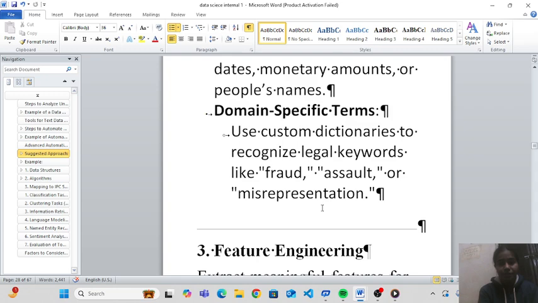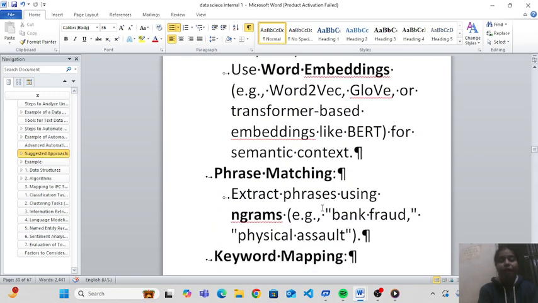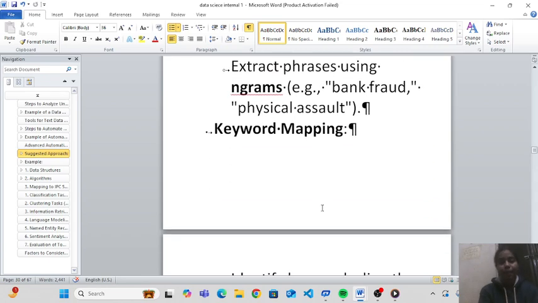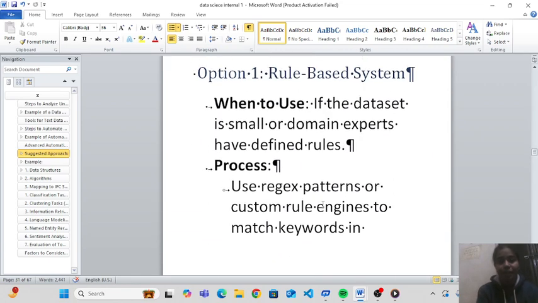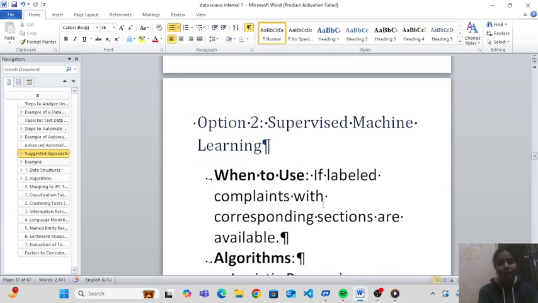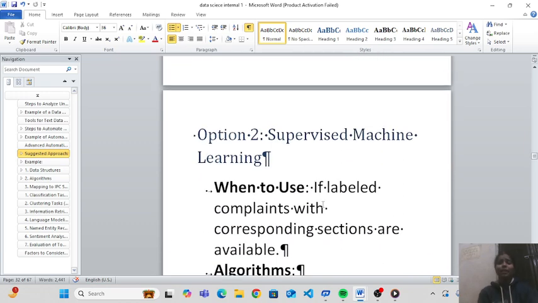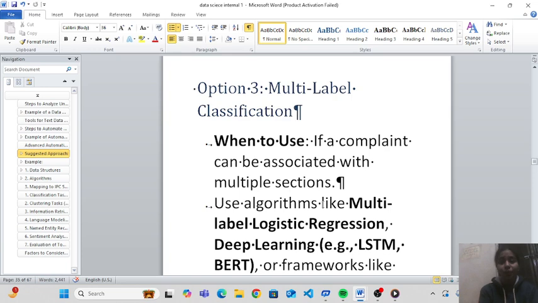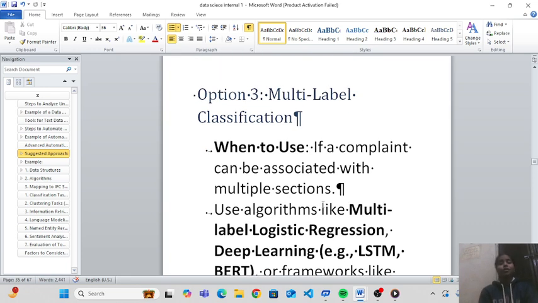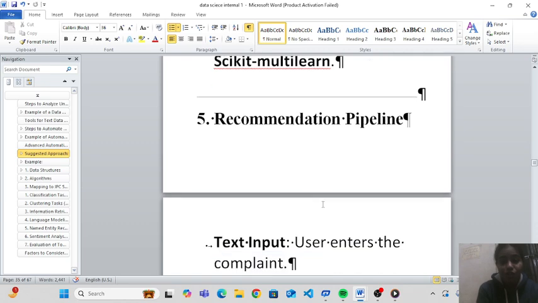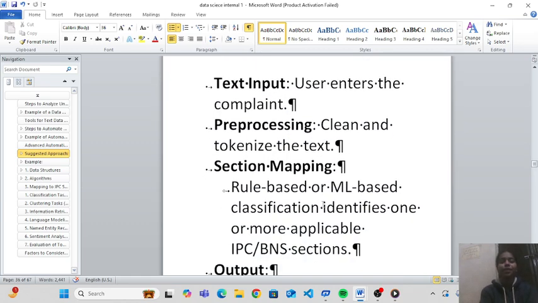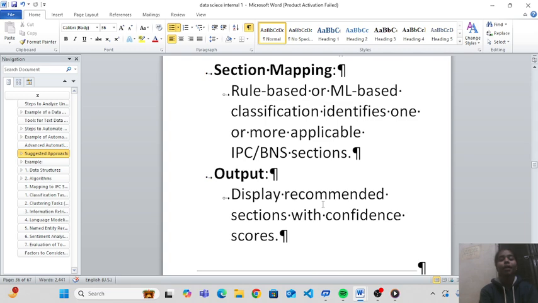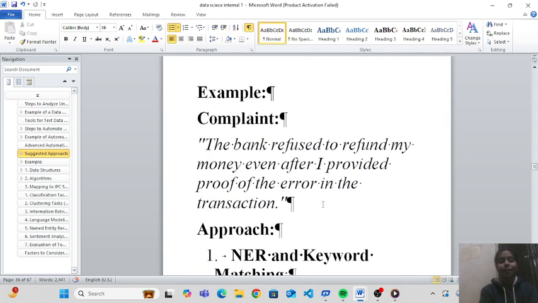Features engineering, phase matching, key mapping, model development, when to use, how to process it, etc. Option second is supervised machine learning: when to use, algorithms, steps. In option third, we have to use multiple label classification: when to use, recommendations of pipelines, text input, preprocessing, section mapping, output, etc.